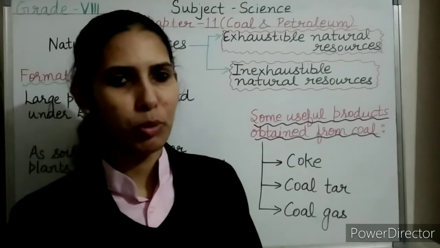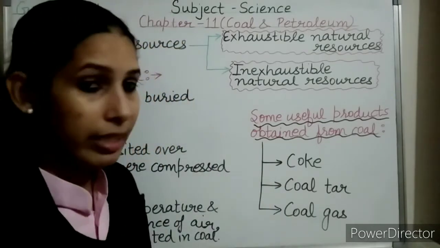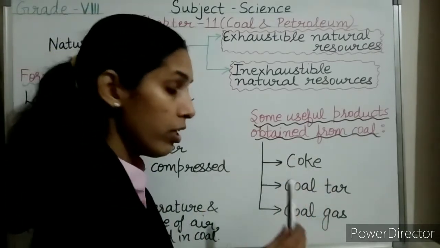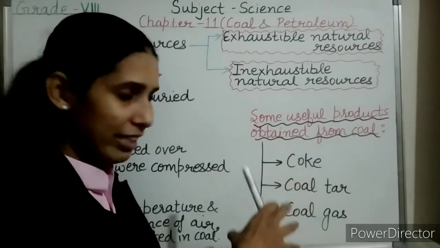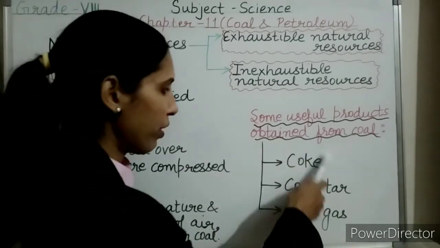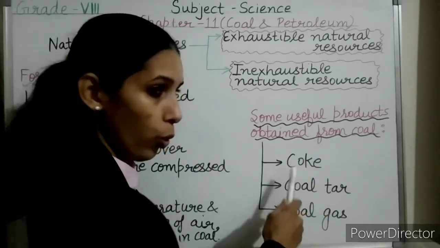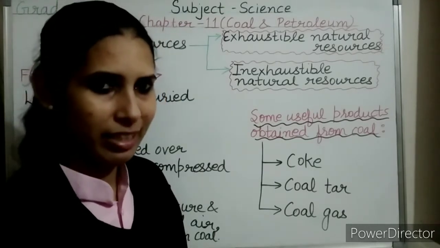So let's discuss these in detail one by one. First is coke. The interesting thing is that coke is a solid residue left when coal is heated strongly in the absence of air. Coke is a black, solid, porous substance.